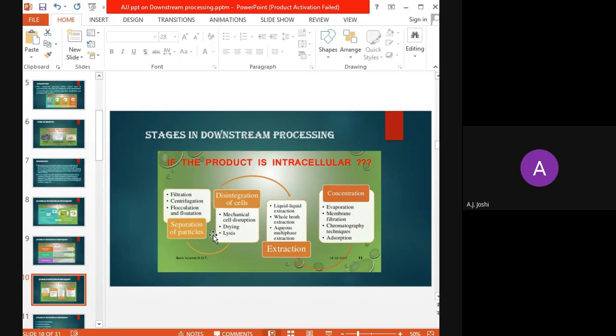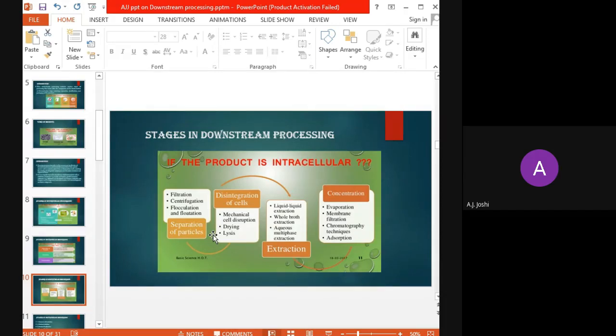Here, we are not interested in the broth or the filtrate. Once we have carried out the filtration, the filtrate or the leftover fermentation broth is taken for further processing, that is, the treatment and the disposal. And the cells are focused, and then we have to carry out the disintegration of the cells.